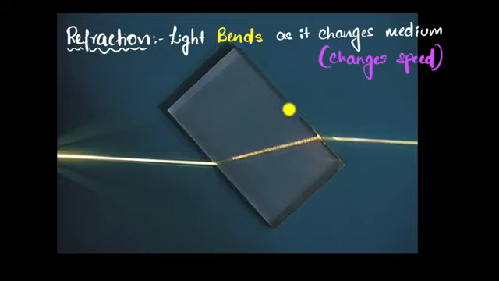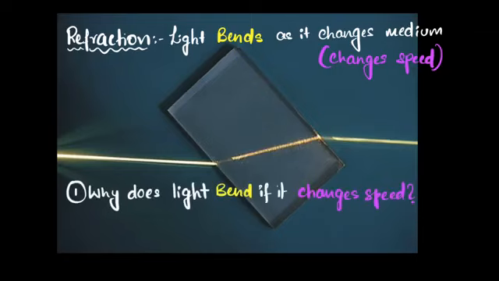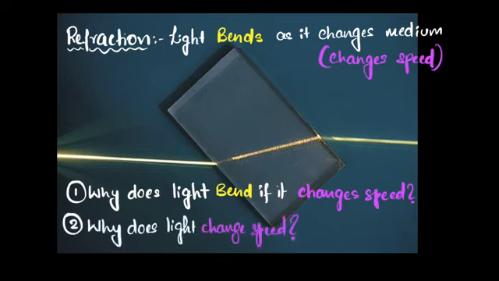A couple of questions that we could be having in our mind: question number one, we could ask, hey, why is it that if light changes its speed, it should bend? I mean, for example, when light enters glass, it slows down, but why should it bend? Why can't it just continue in the same direction, just a little slower? And then we could have an even more fundamental question: why does light change speed in the first place? Why does light slow down, for example, when it enters glass? What's going on? So let's try and answer these questions one by one.